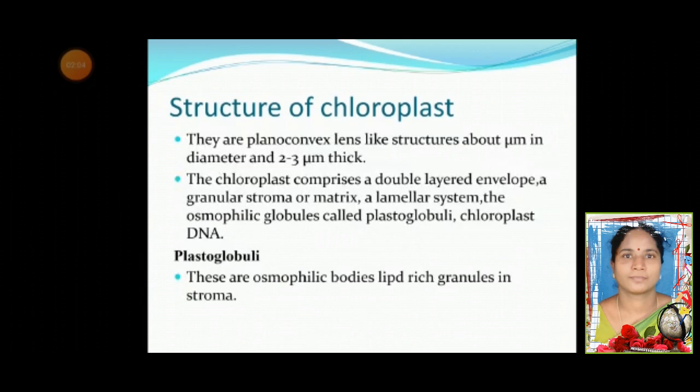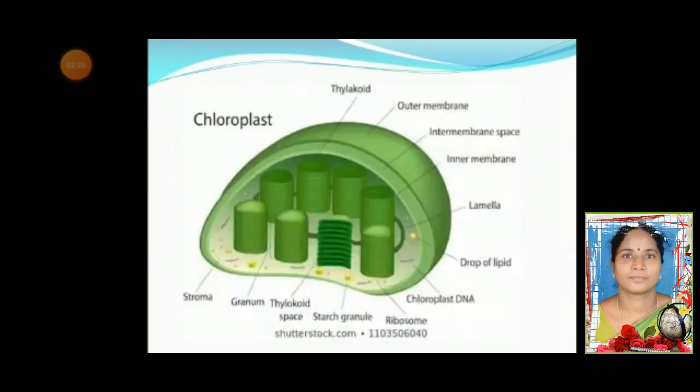Structure of chloroplast. They are planoconvex lens-like structures about a micrometer in diameter and 2 to 3 micrometers thick. The chloroplast comprises a double-layered envelope, a granular stroma or matrix, a lamellar system, the osmophilic globules called plastoglobuli, and the chloroplast DNA. Plastoglobuli are nothing but osmophilic bodies, lipid-rich granules in stroma.